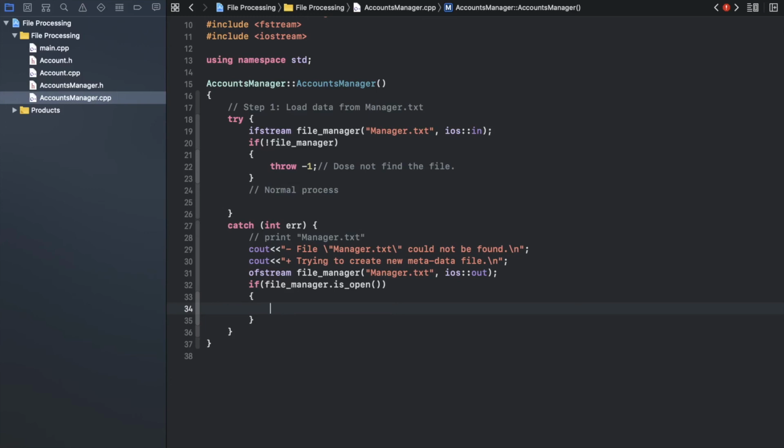So I want to be sure that my file is closed. So okay, now I am 100 percent sure that I create a file, it's empty, and I close it.